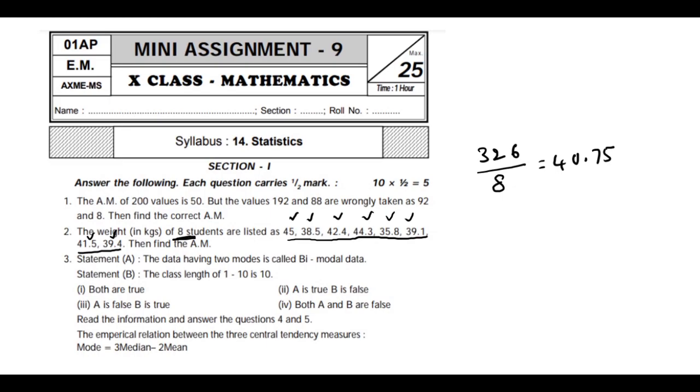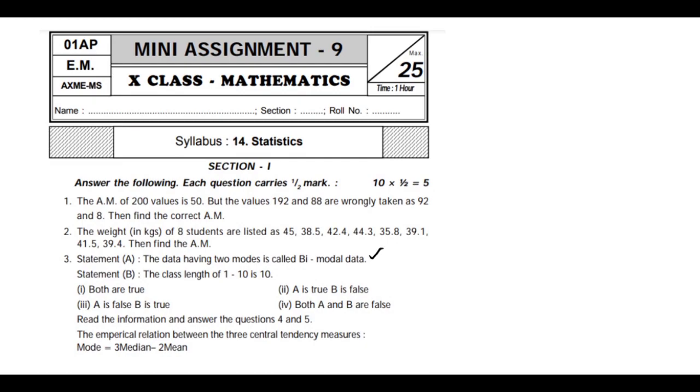And the question number 3, the data having 2 modes is called bimodal. Yes, if a data has 1 mode, then it is called unimodal. The data having 2 modes is called bimodal. So this statement is correct.